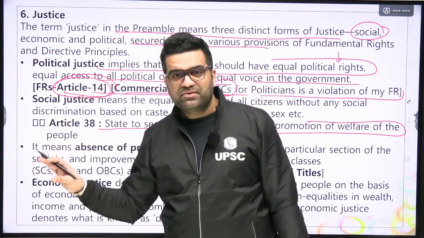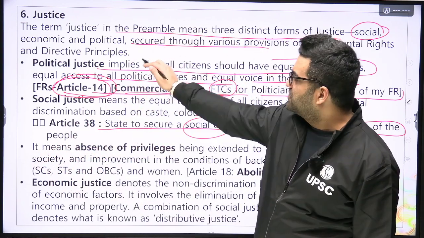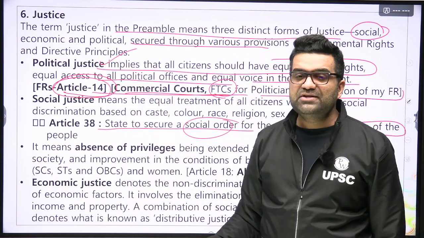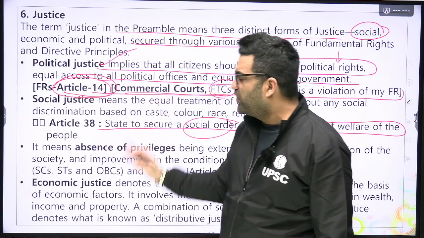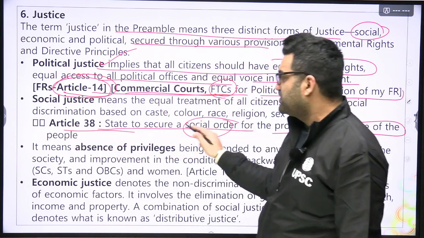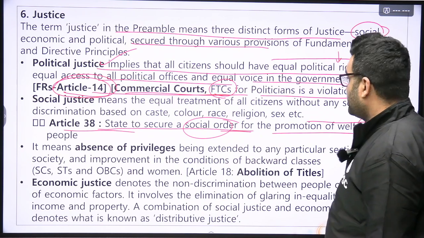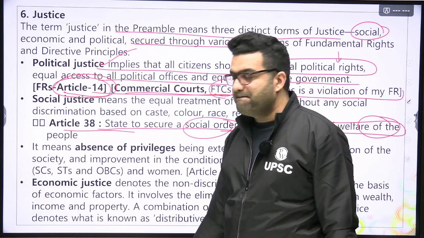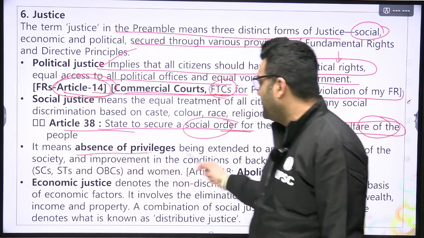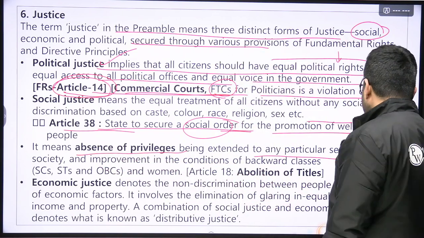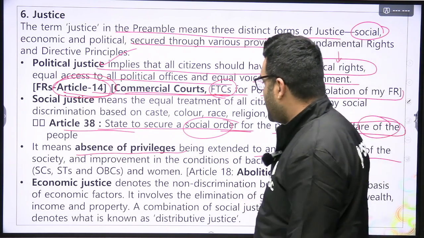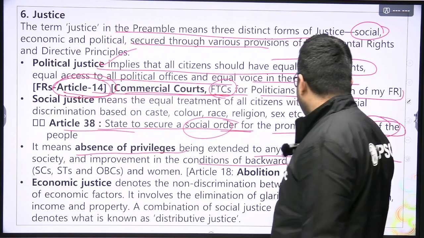So you can write down these articles all at one place, which seek to achieve the objective of political justice. Article 38, social justice, state to secure such a social order for the promotion of welfare of the people. Now, it means absence of privileges being extended to any particular section of the society and improvement in the conditions of backward classes.